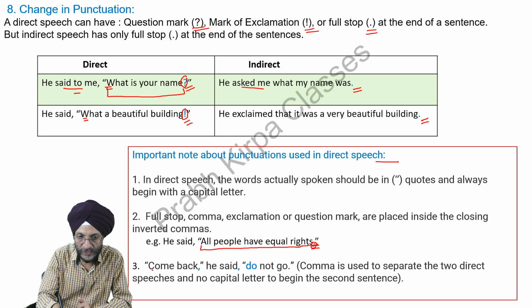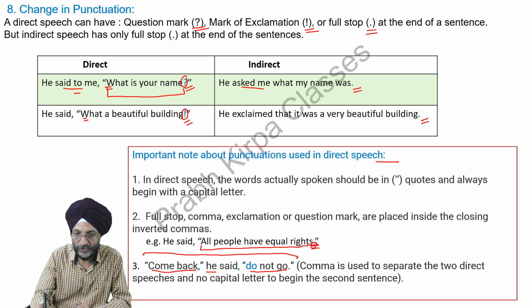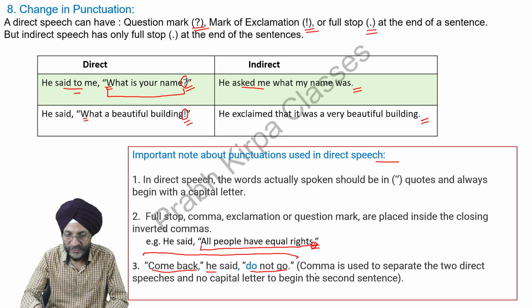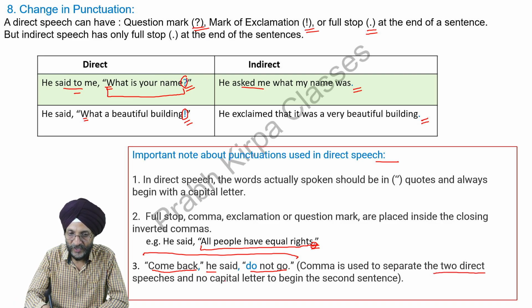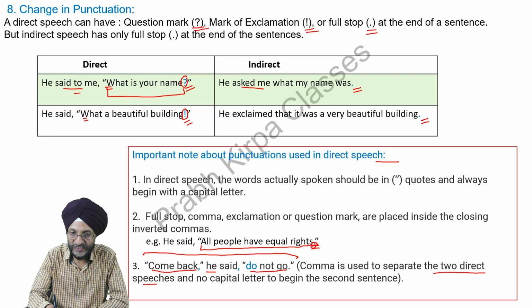Now this is also important for direct speech. "Come back," she said, "don't go." If there is such a type of sentence, confusion may arise. Please see, a comma is used to separate the two direct speeches. You can see, these two sentences have been spoken by the same person. He said, "Come back, do not go."